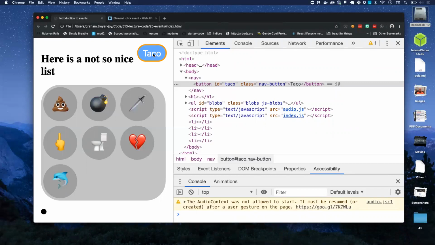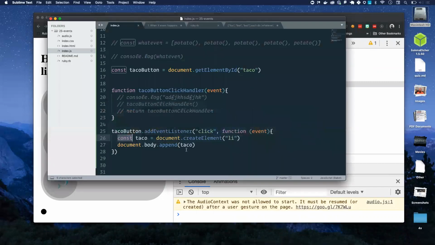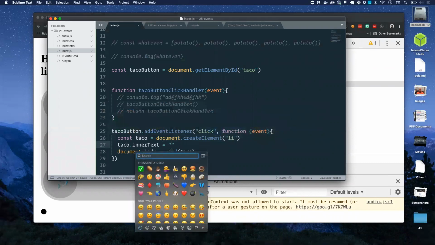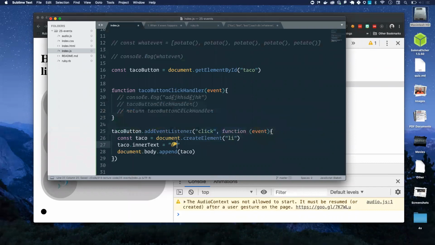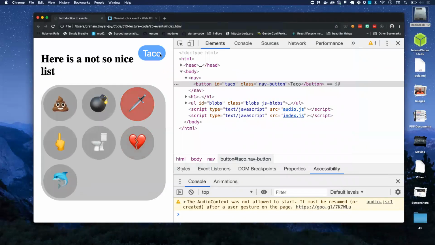And this is a cool thing about constants. Even if the constant can't be reassigned, I can still mess with the properties of the thing it points to. I can't change what taco points to, but I can change taco's properties. Awesome. There are some tacos.